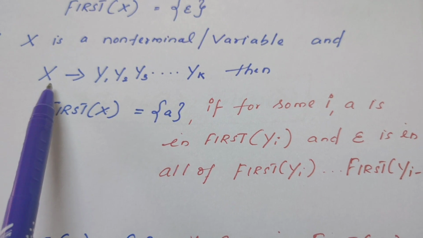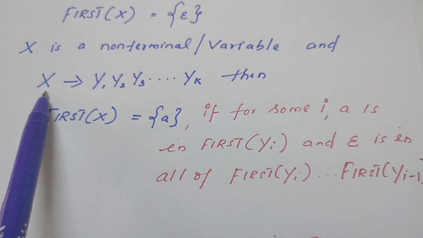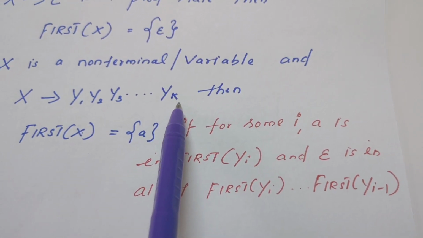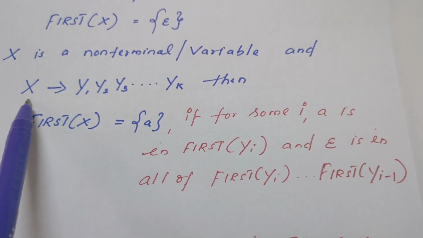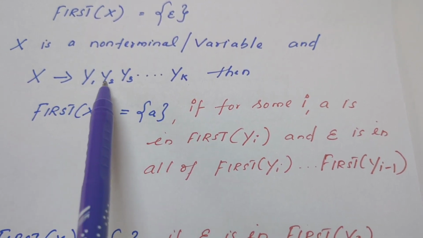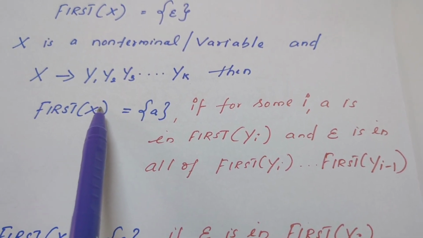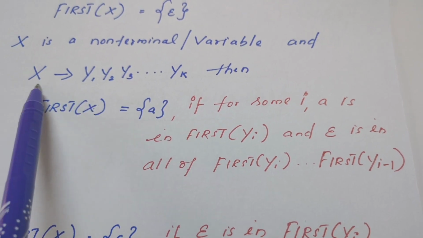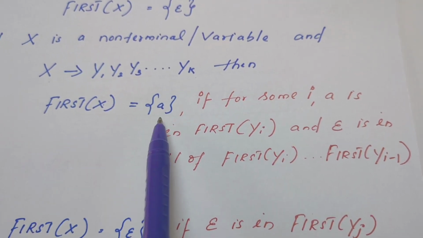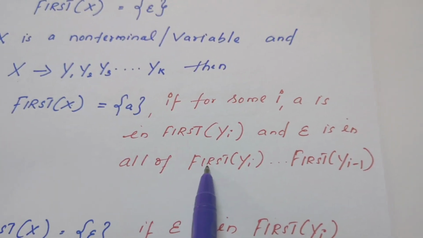Right? So let me repeat the rule. There is a rule X derives Y1, Y2, Y3, up to Yk. Now we have to find first of X. Okay, you take this example. Y1 produces epsilon. Y2 also derives epsilon. Then first of X is nothing but first of Y3, which may be a. That is what the rule says.